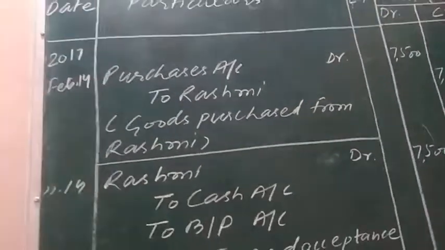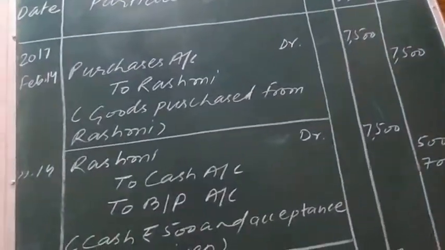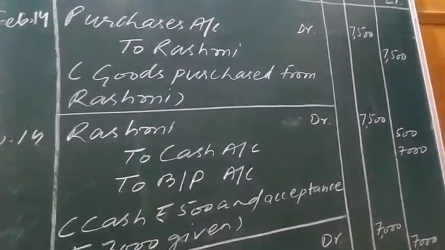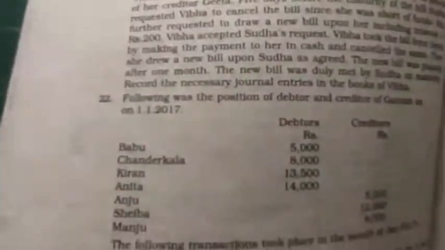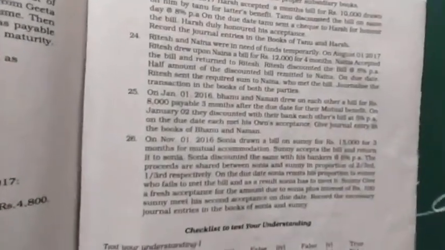These questions are question numbers 22, 24, 25, 26. These are the questions related to accommodation of bill, and they are now out of syllabus. You need not complete these questions.